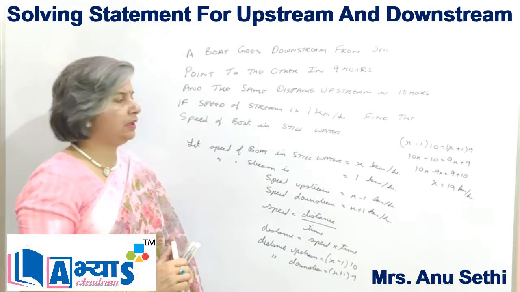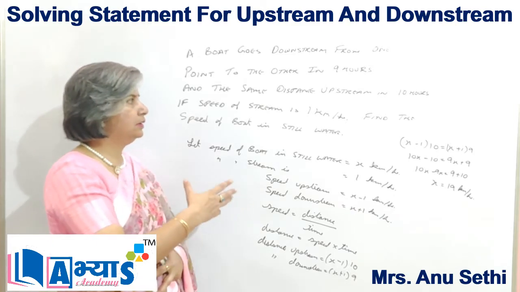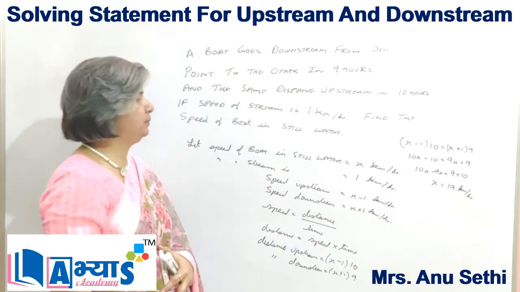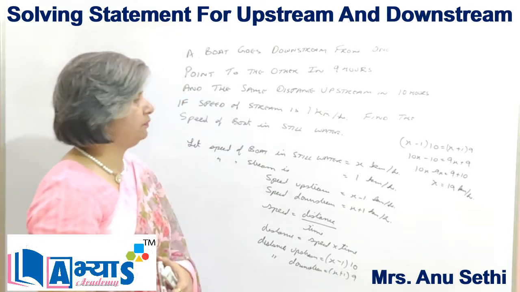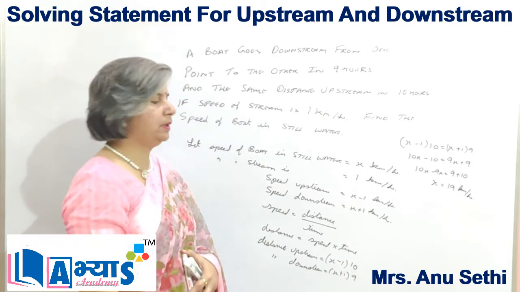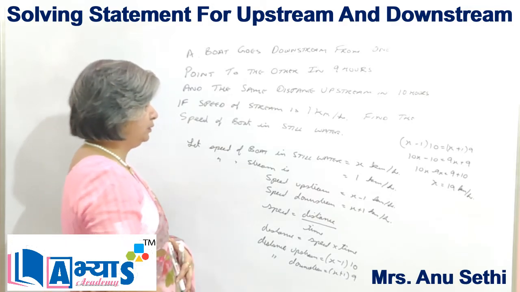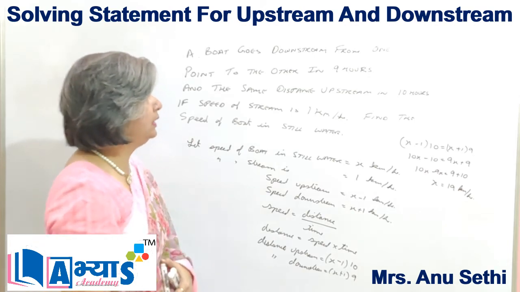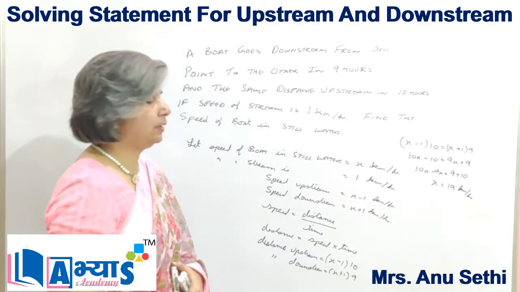To sum up, I would like to discuss it again. We are given that the speed of the stream is 1 kilometer per hour, and let us assume that the speed of the boat in still water is x kilometers per hour. Then the speed upstream will be x minus 1 kilometer per hour and the speed downstream will be x plus 1 kilometer per hour. We know that speed is equal to distance upon time, and as we have been given the time and we know the speed, we can calculate distance.